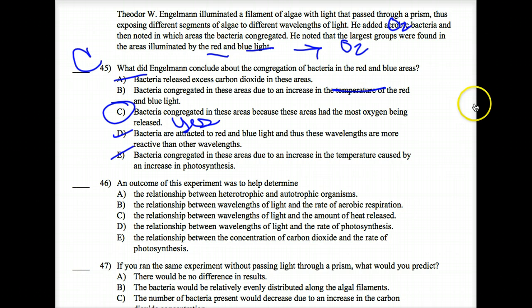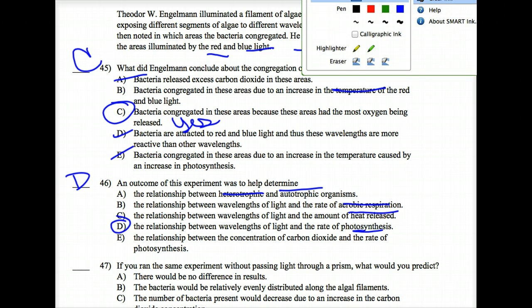An outcome of this experiment was to help determine the relationship between, you guys, what are we determining the relationship between? Wavelength and photosynthesis. So, heterotrophic and autotrophic? No. Wavelength and rate of respiration? No. Wavelength and heat? No. Wavelength and photosynthesis? Yes. D.